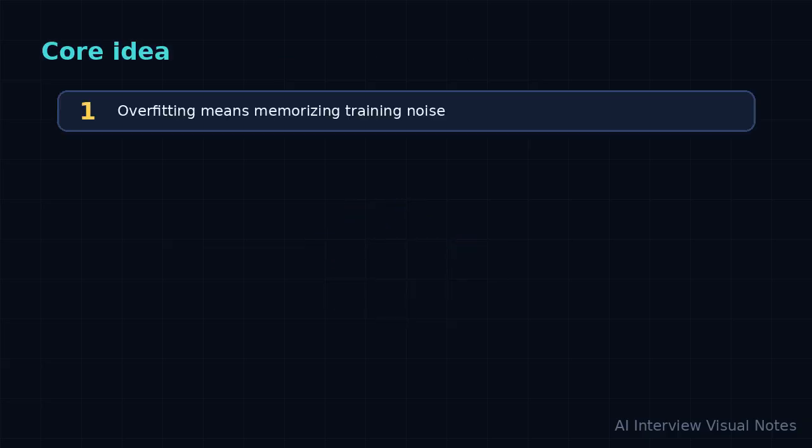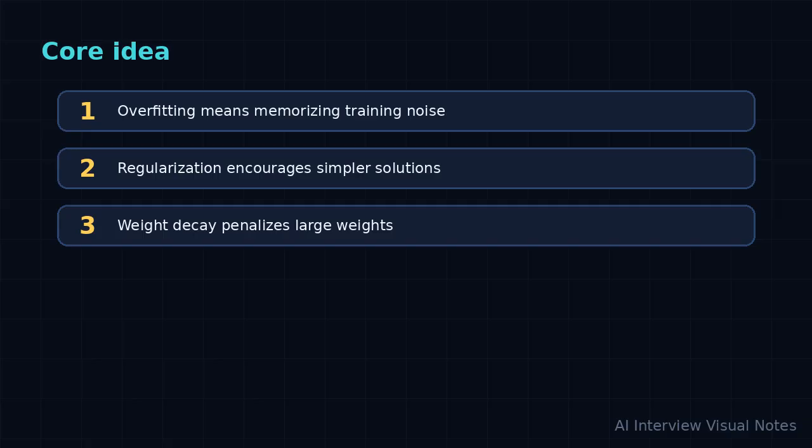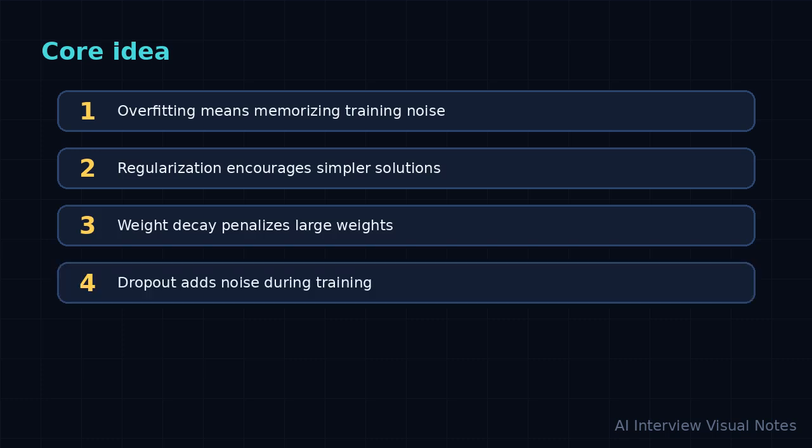Now slow down on the core idea. The main points are, overfitting means memorizing training noise, regularization encourages simpler solutions, weight decay penalizes large weights, dropout adds noise during training, early stopping uses validation behavior. Think of these as the 5 anchors of the explanation. Do not just list them. For each one, say what it means and why it matters.